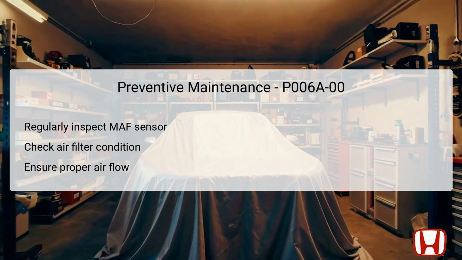Furthermore, ensuring that all intake air system components are well maintained and free from blockages can enhance the overall performance and longevity of the engine. Establishing a regular maintenance routine can mitigate issues such as the one indicated by DTC P006A-00.